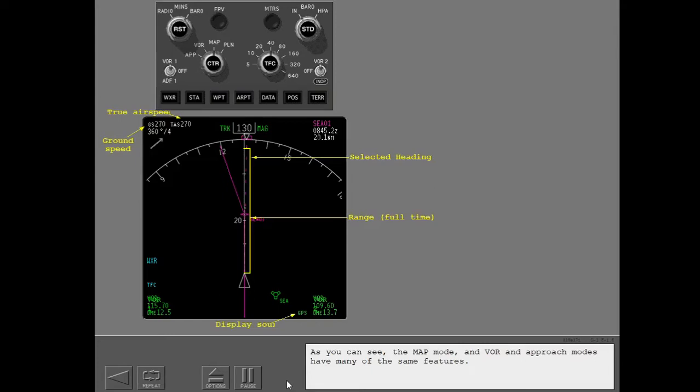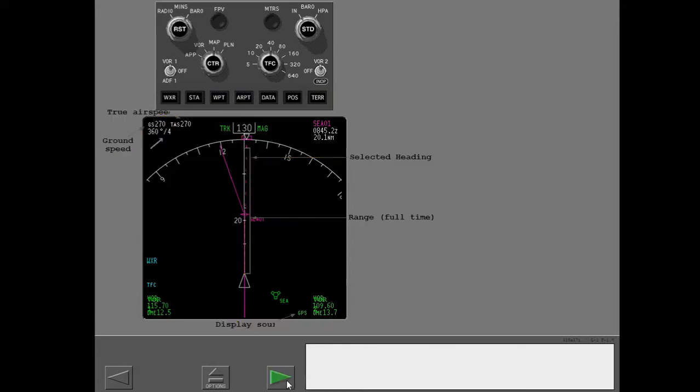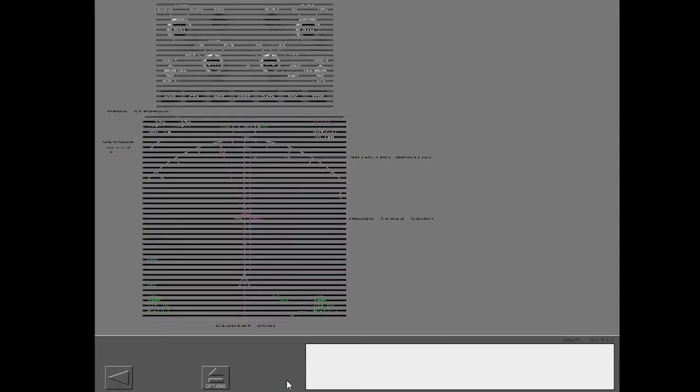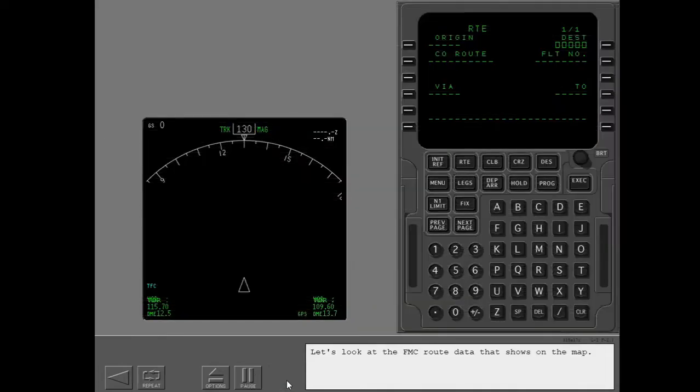As you can see, the map mode and VOR and approach modes have many of the same features. Let's look at the FMC route data that shows on the map. I have put the origin and destination into FMC. Origin and destination airports show on the map. I have put in the runway. The airport symbol is replaced by a runway symbol.